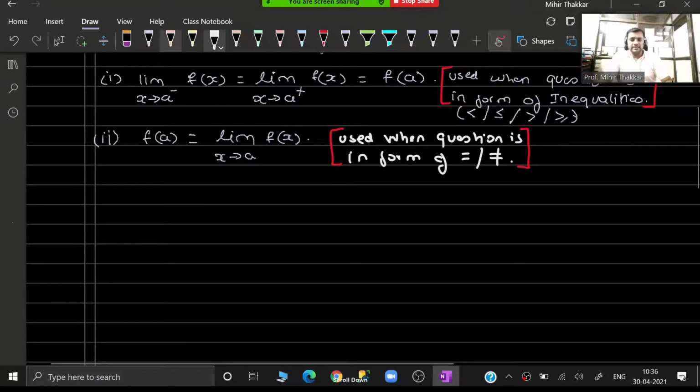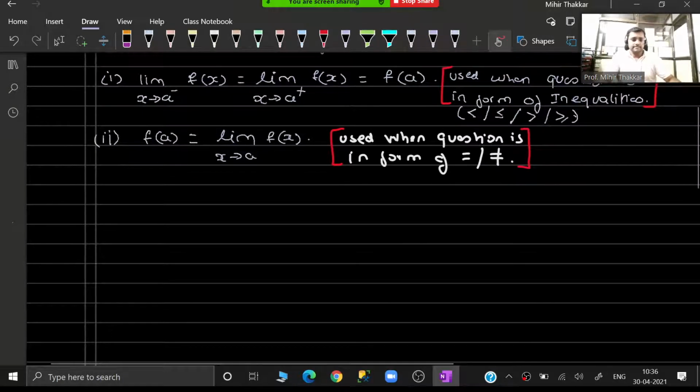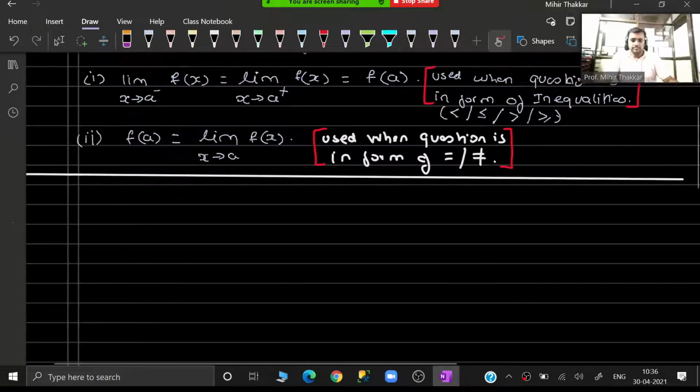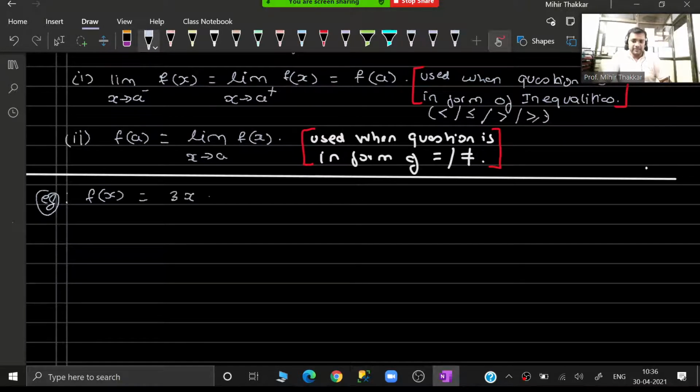Now, see guys, let me take an example right here itself. Example: if I have a function f(x) equal to, just observe very carefully guys, I am just taking a random function, 3x plus 2 for x not equal to 4, and f(x) equal to 15 when x is equal to 4.